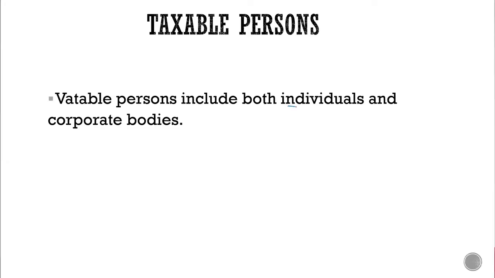Now, the examiner will also ask you to explain taxable persons with regard to VAT. Who are the taxable persons with regard to VAT? The taxable persons are both individuals and corporate bodies. So an individual is taxable. An individual like an employee that purchases goods and services is vatable. Okay? A sole trader is vatable. A partner is vatable. A trustee is vatable. So all these are individuals. Of course, a company is also what? Vatable. So these are vatable persons or taxable persons with regard to VAT in Nigeria.